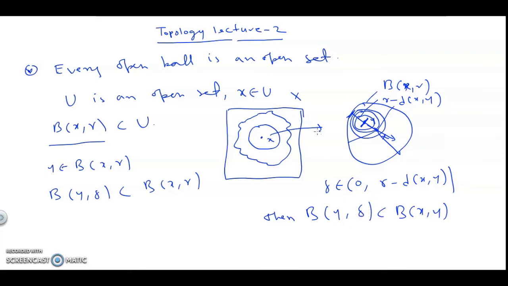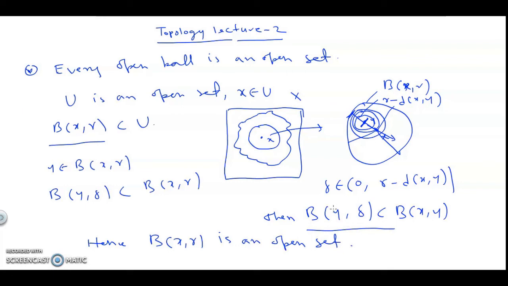So what have we proved? We have proved that for any open ball B(x, r), we can always give a delta distance such that we can give another open ball inside that open ball B(x, r). So this is satisfying the open set properties. Hence B(x, r) is an open set.